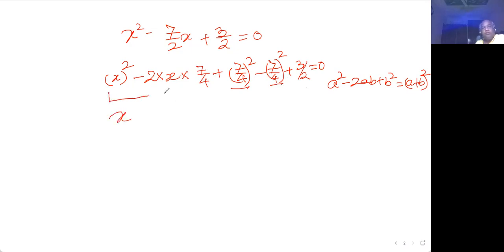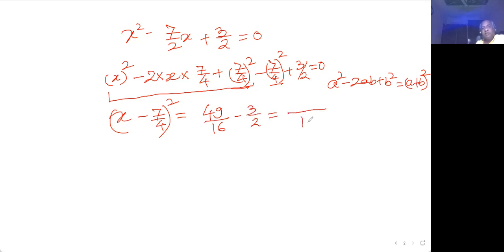Now if you use the formula (a minus b) whole square, you will get x minus 7 by 4 whole square is equal to, if you bring it to the right side, 49 by 16 minus 3 by 2. On solving, it is giving 16 as the LCM.